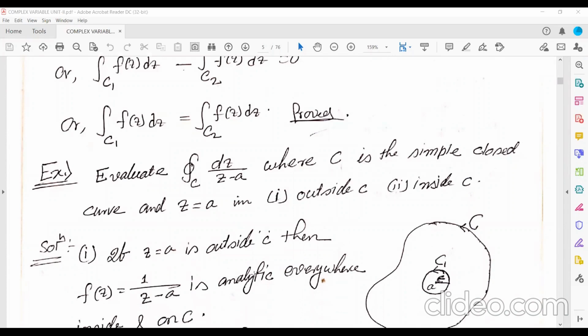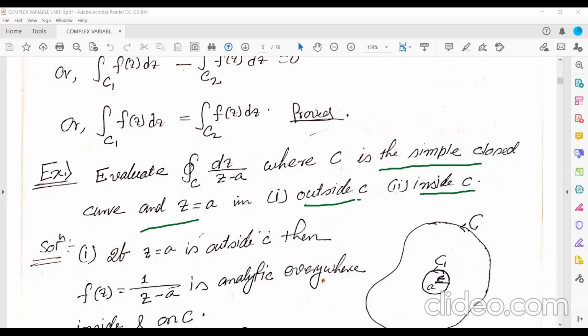Next is what? This one. See this example. Evaluate integration over C of dz by (z minus a), where C is the simple closed curve and z is equal to a, first outside C, next inside C. Okay, evaluate.